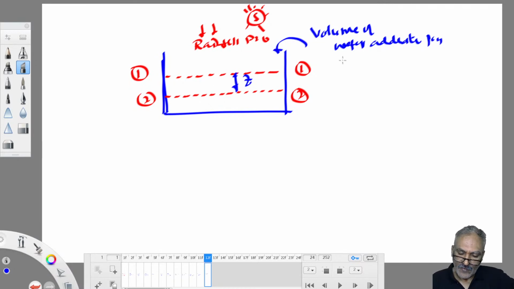Since rainfall is 0 on that day, the evaporation loss is Z only, which is the volume of water added to the pan divided by the surface area of the pan.